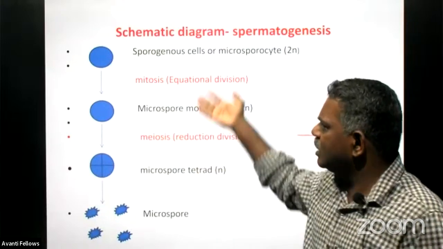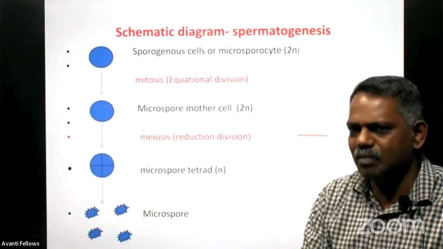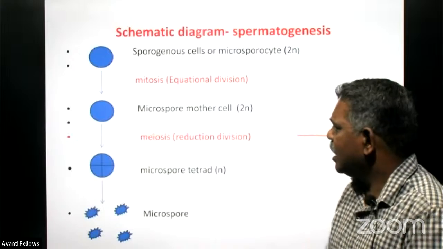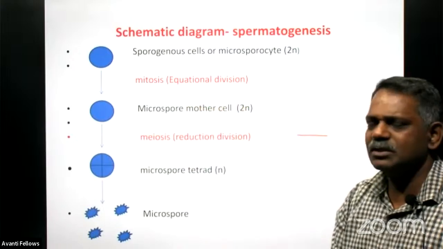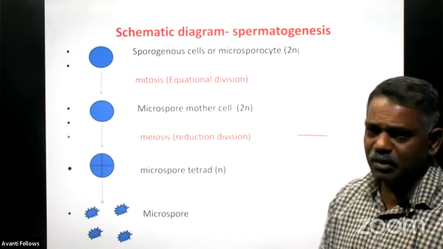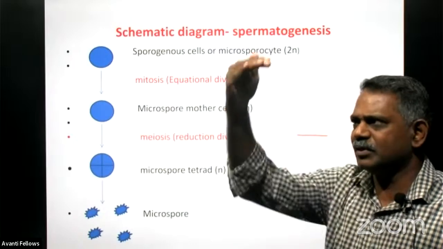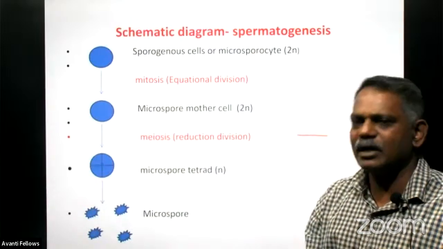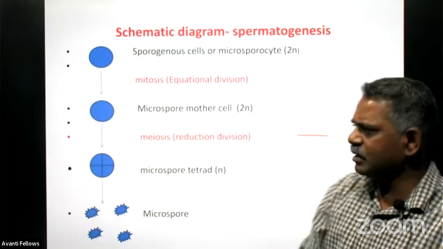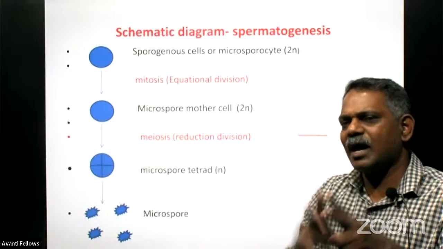So naturally that microspore mother cell produced through mitosis also gets the same number of chromosomes. They are also diploid in nature. And this diploid microspore mother cell again goes for the next division, that is called meiosis. In meiosis, there are two divisions. As I told you, the first division is a reduction division, which reduces the chromosome number to half. The first meiotic division produces two cells, and these two cells are haploid only.